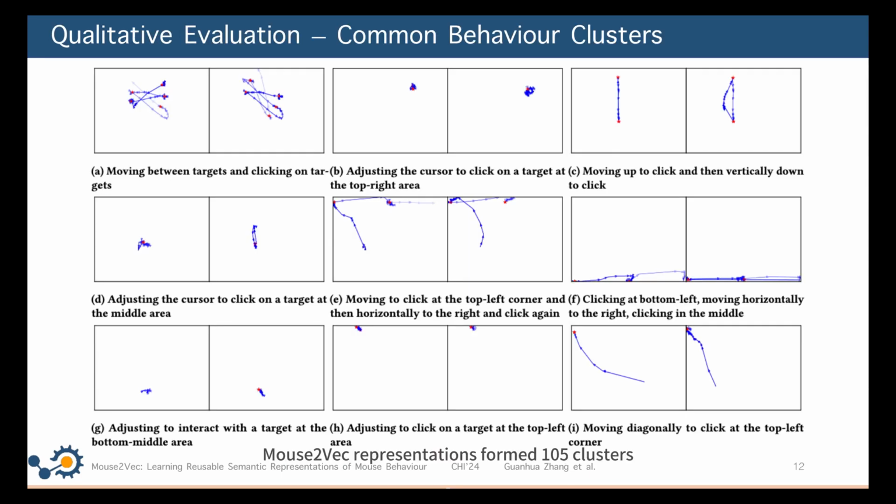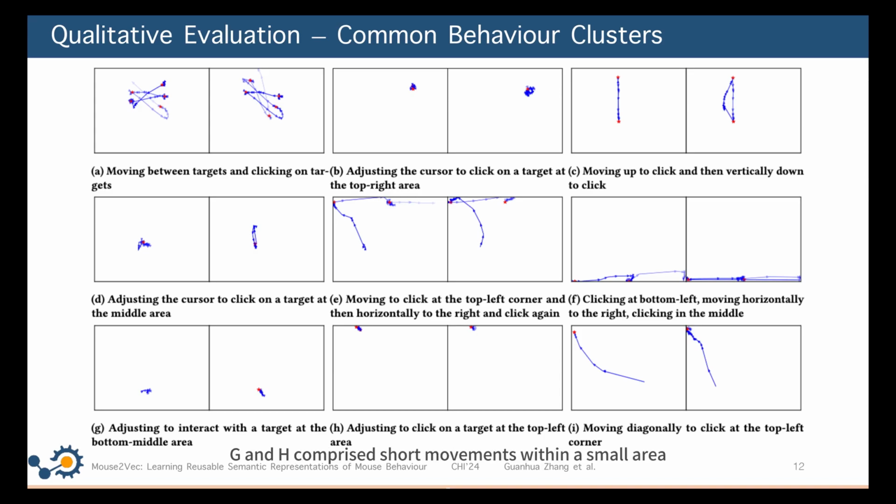Mouse2Vec representations formed 105 clusters on the EOTT dataset. We look into the 9 largest clusters, as they provide insights into the most prevalent behavior. Of each cluster, we visualize the 2 most representative behaviors. Most behavior in A, C, E and F came from artificial tasks. This is because to perform these tasks, participants followed the same routines.